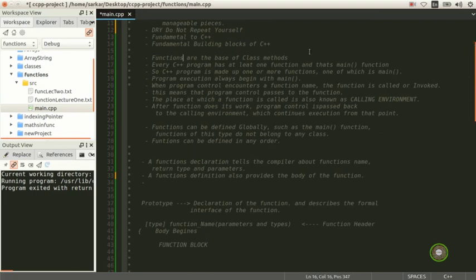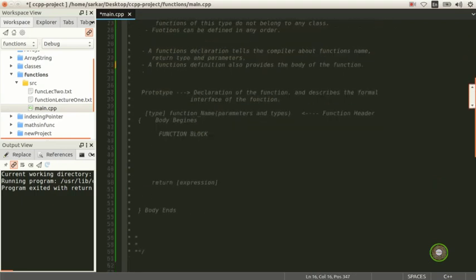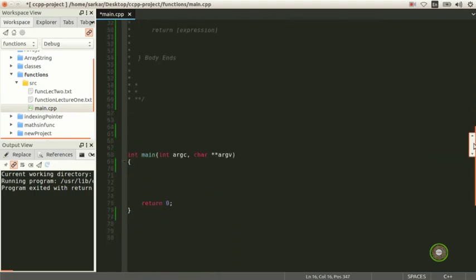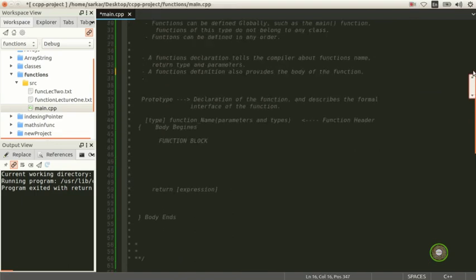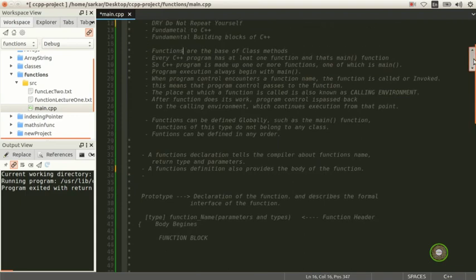Alright, so every C++ program has at least one function, and that's the main function. As soon as you start C++, even if you're going to use any other IDE, either Eclipse or Sublime Text or anything, you are going to see this main function. Every C++ program has at least one function, and that's main.